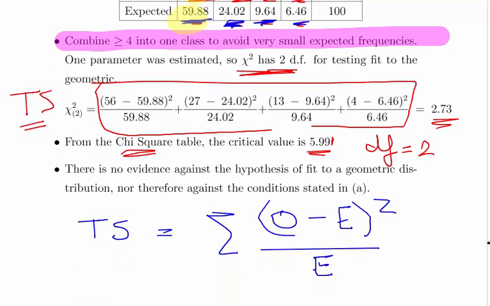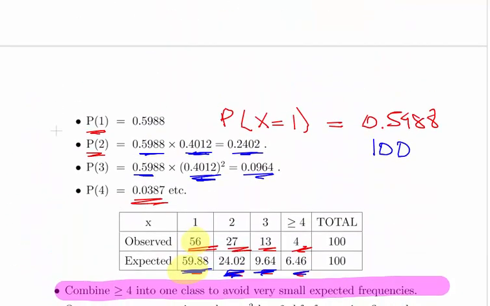So there's no evidence against the null hypothesis of the geometric distribution, nor therefore against the conditions stated in A. Essentially, the geometric distribution seems to be a pretty good fit, and there doesn't seem to be anything wrong with our estimate of 0.5988 for our probability. So that is it. That's the geometric distribution and the chi-squared test.